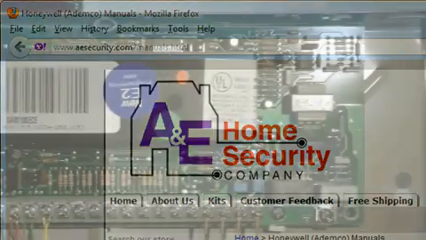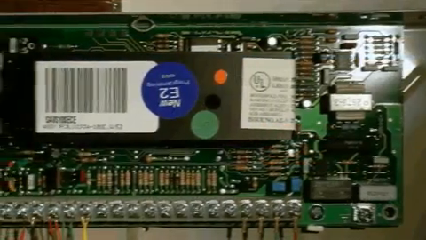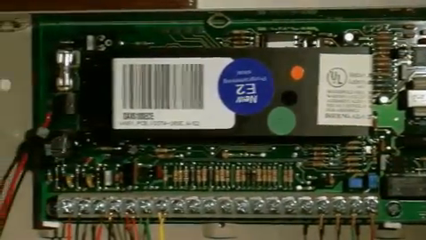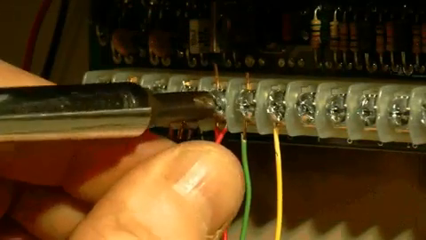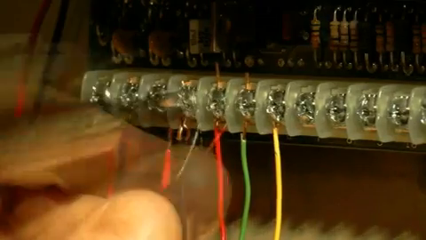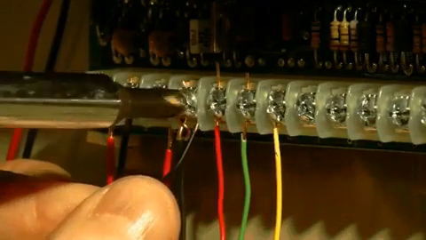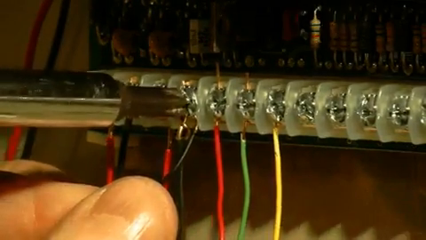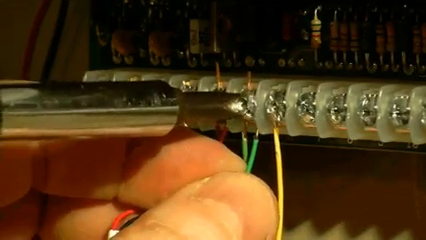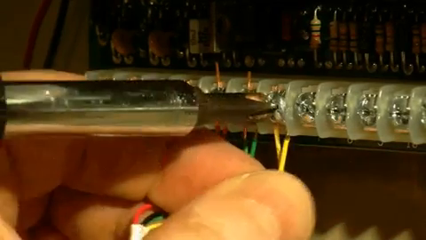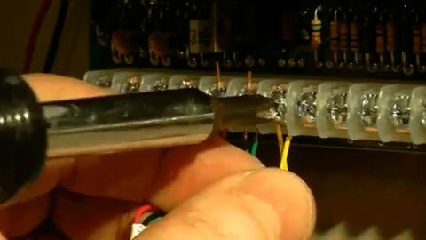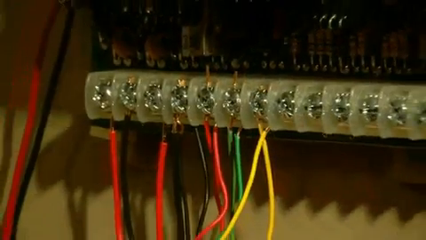Let's connect the wiring in your alarm panel. Insert the correct wire colors into the correct alarm panel terminal. 12 volt, red, ground, black, DI, green, and DO, yellow. Make sure the terminals secure the wires tightly.